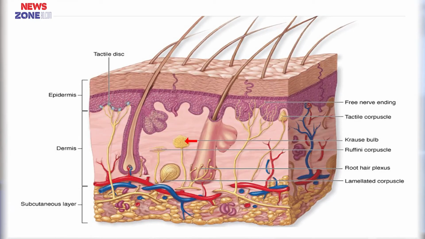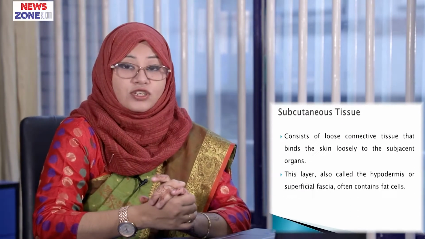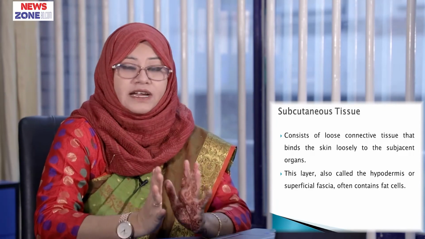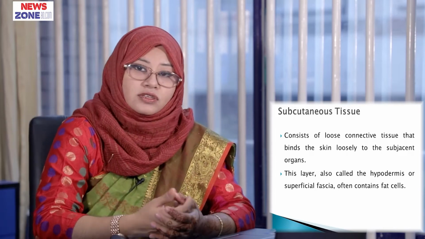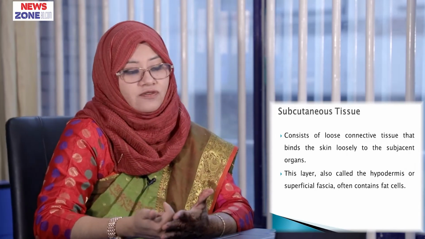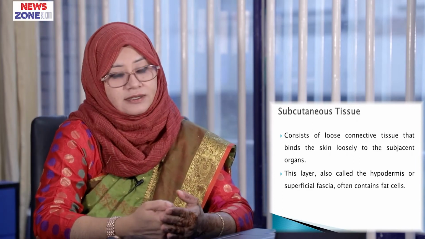This is Krause end bulb. This is Ruffini corpuscle. These are free nerve endings. This is tactile corpuscle. These are root hair plexus and this is lamellated corpuscle. Now, subcutaneous tissue consists of loose connective tissue that binds the skin loosely to the subjacent organs. This layer, also called the hypodermis or superficial fascia, often contains fat cells.